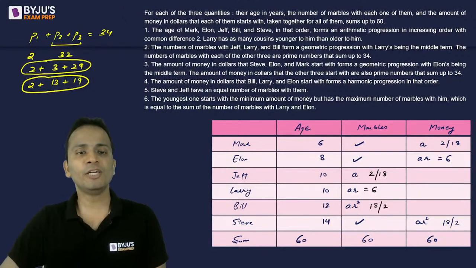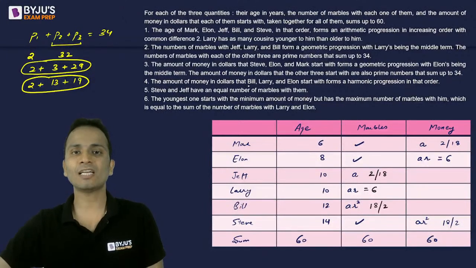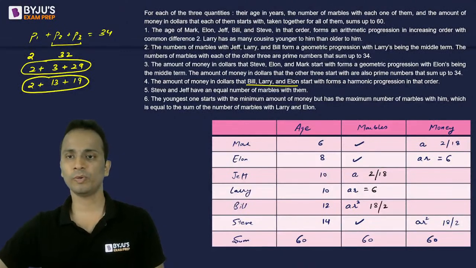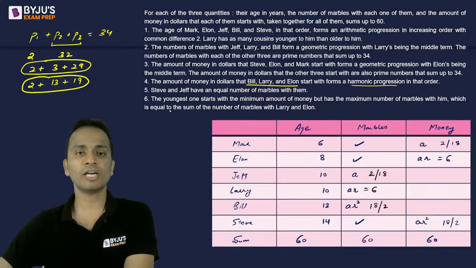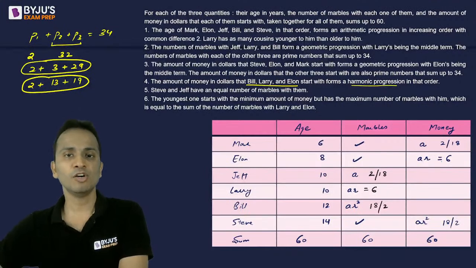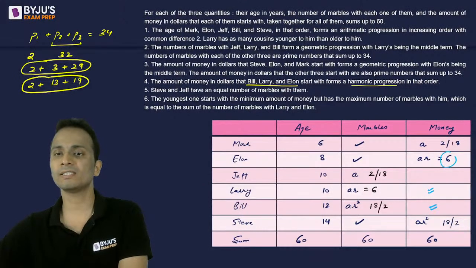The amount of money in dollars that Bill, Larry and Elon, so Elon I have, Bill and Larry I don't know, forms a harmonic progression in that order. So they are talking about the amount of money: Bill is here, Larry is here, and Elon has 6.